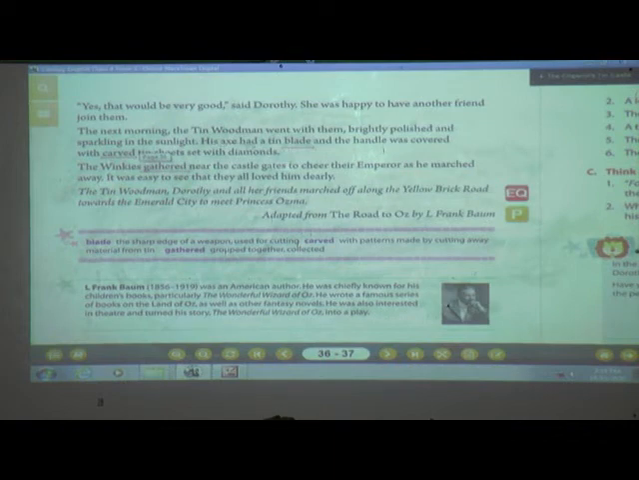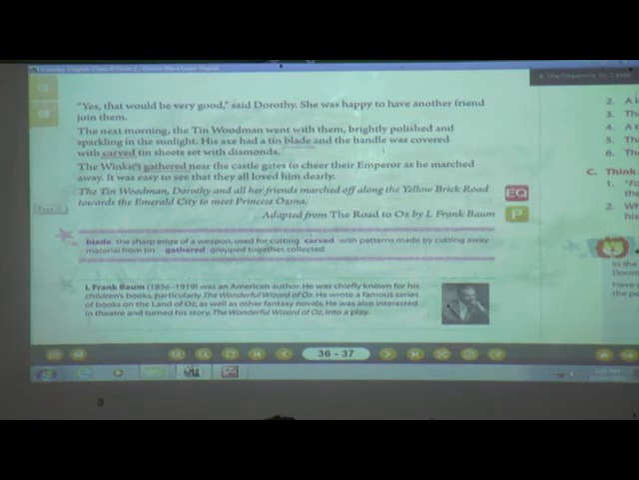And his axe had a tin blade. Blade means the sharp edge of a weapon used for cutting. And the handle was covered with carved tin sheets set with diamonds. Whatever handle was there had a pattern made by cutting away material from tin also, meaning that also was made of tin only. So everything they were having was made of tin.